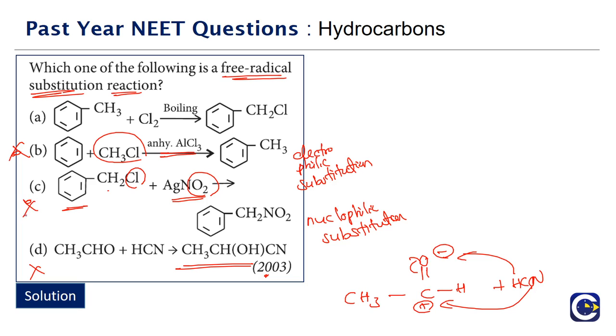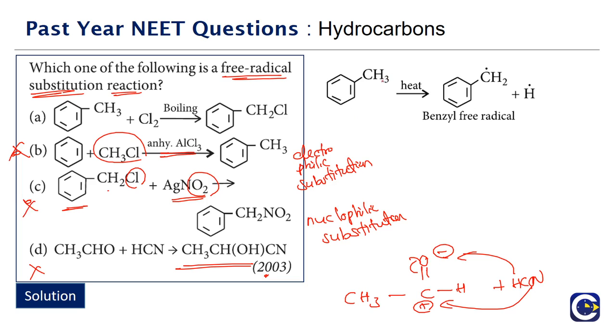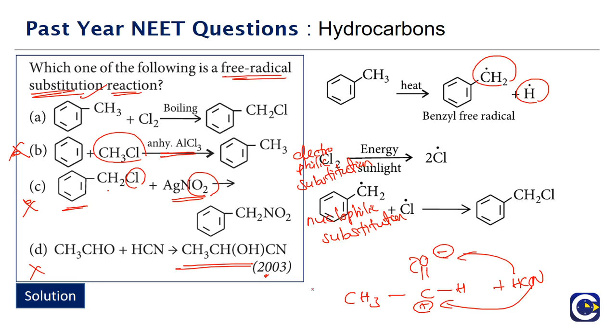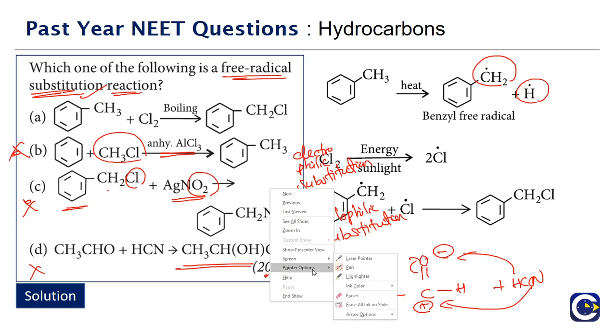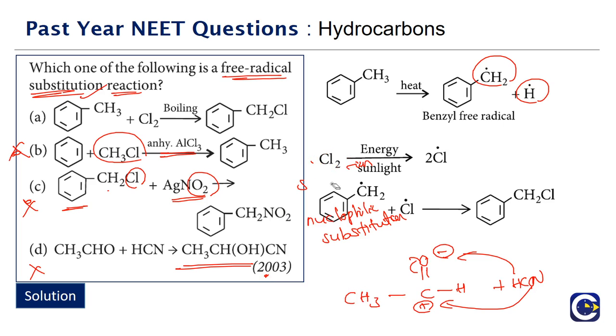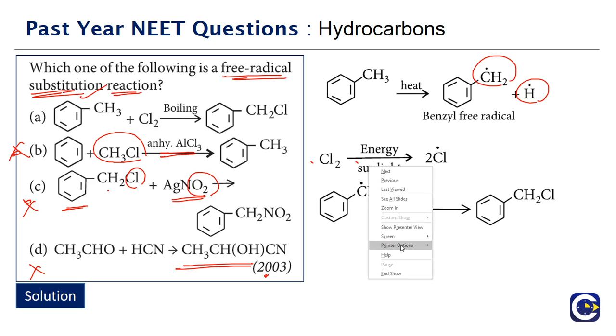Now if you look at option A, what is happening in option A? When we are heating toluene, there will be a free radical substitution where the hydrogens of the CH3 of toluene will get substituted by the chlorine radicals. So in the presence of boiling or the energy obtained from sunlight, we can see that there is going to be a free radical substitution reaction, just the way we see in the case of the normal alkanes.